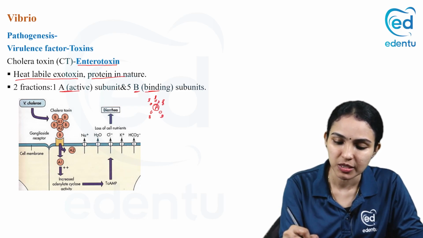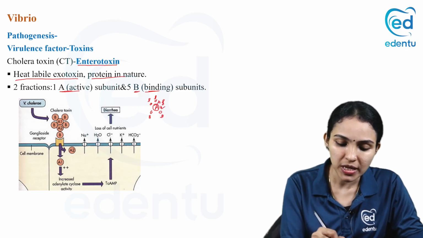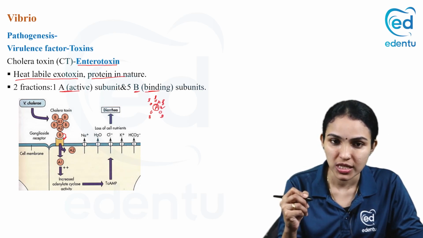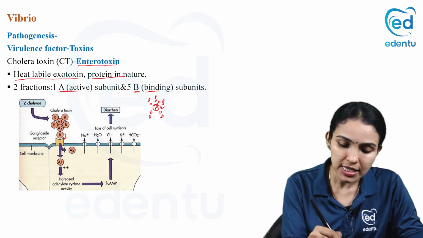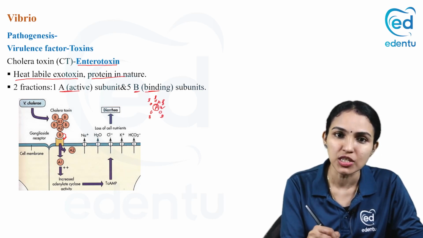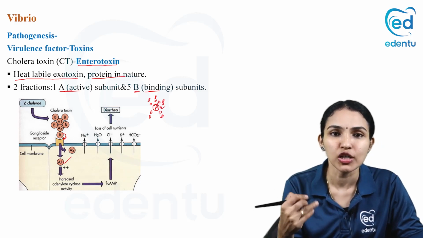A is actually split up into A1 and A2. So B is just for binding. You can see B binds to the ganglioside receptors on the enterocytes in the intestine, and thus A is internalized. When A comes inside, it splits into A1 and A2. A1 is having all the activity.